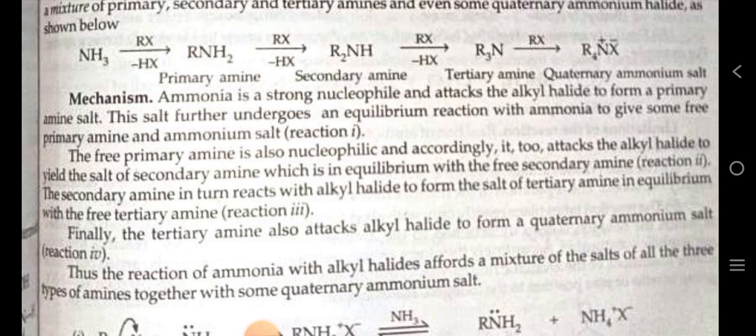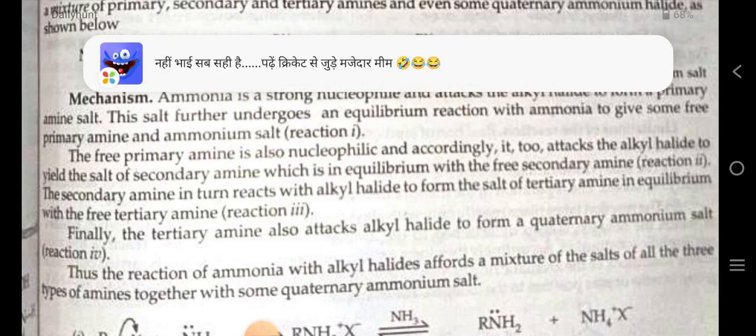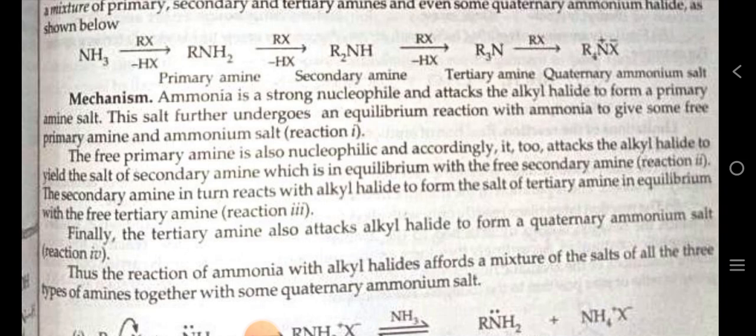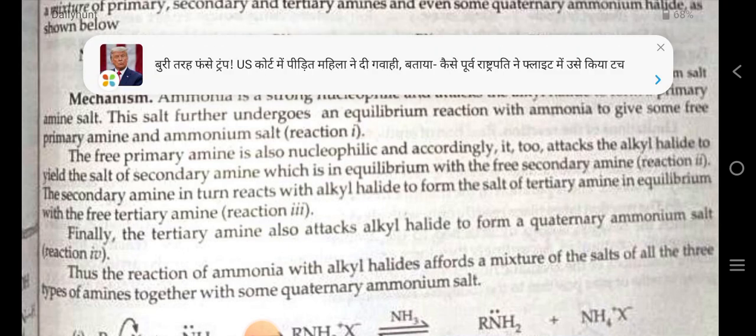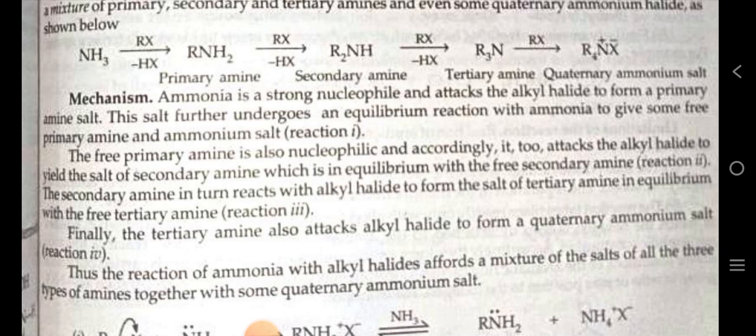This salt further undergoes an equilibrium reaction with ammonia to give some free primary amine and ammonium salt. The free primary amine is also nucleophilic and accordingly it attacks the alkyl halide to yield the salt of secondary amine, which is in equilibrium with the free secondary amine. The secondary amine in turn reacts with alkyl halide to form the salt of tertiary amine in equilibrium with the free tertiary amine. Finally, the tertiary amine also attacks alkyl halide to form a quaternary ammonium salt.